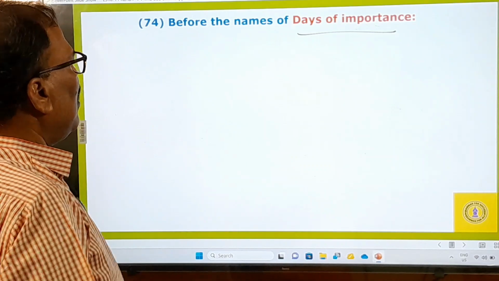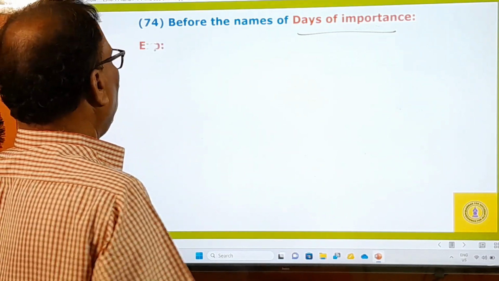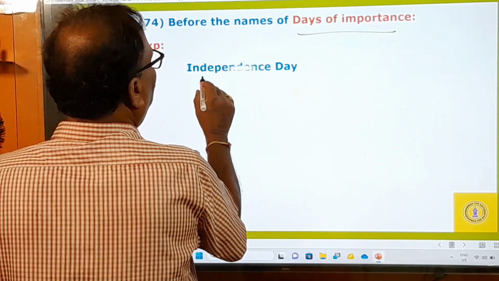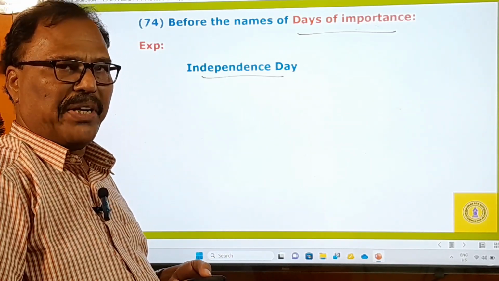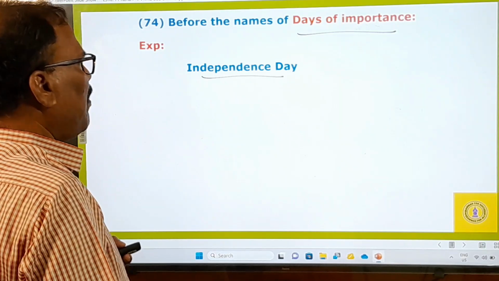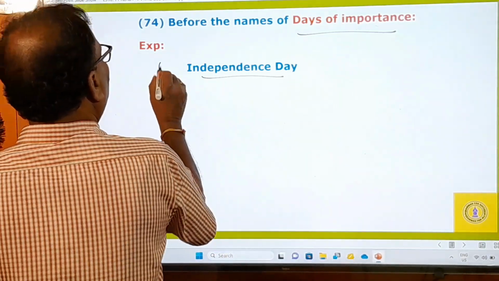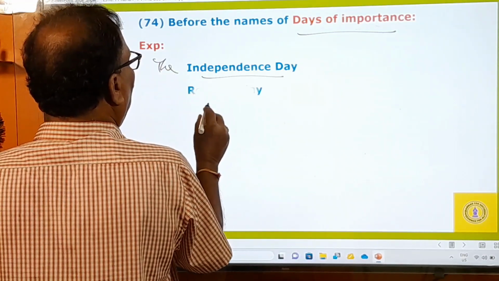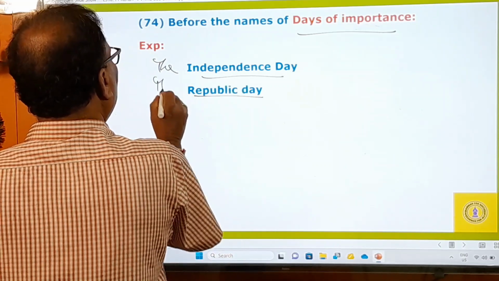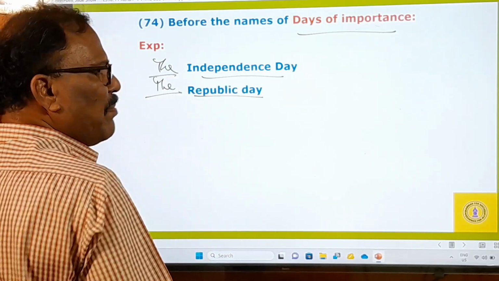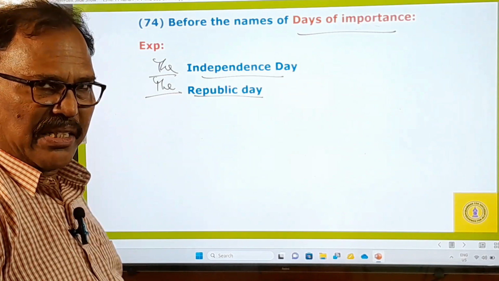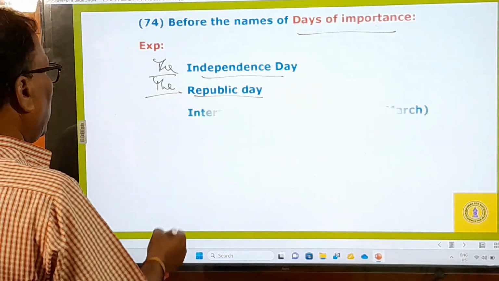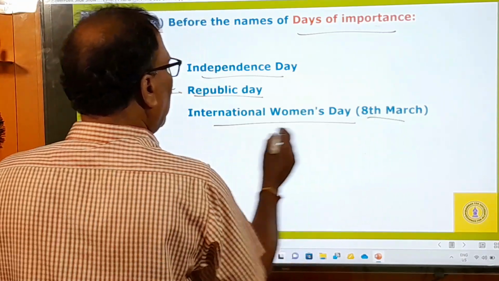The 74th one: before the names of days of importance. And there are so many days of importance. For example, Independence Day, where we achieved independence from the Britishers. So it's a day of importance, and we have to use the definite article before that. Then comes Republic Day. It's also an important day, a national festival, because on this day the Indian Constitution came into existence. And then comes International Women's Day, 8th March.